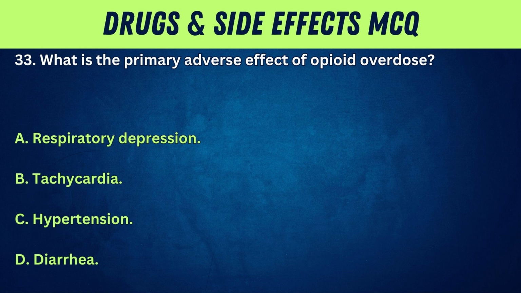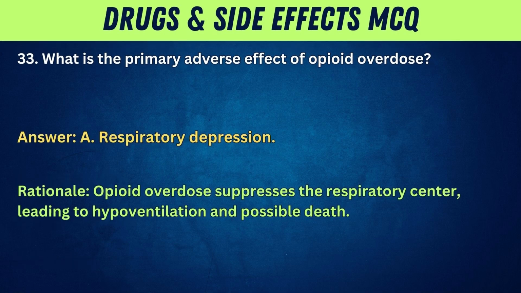33. What is the primary adverse effect of opioid overdose? A. Respiratory depression. B. Tachycardia. C. Hypertension. D. Diarrhea. Answer: A. Respiratory depression. Rationale: Opioid overdose suppresses the respiratory center, leading to hypoventilation and possible death.